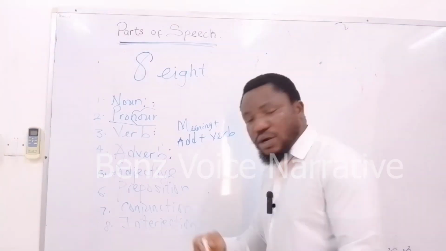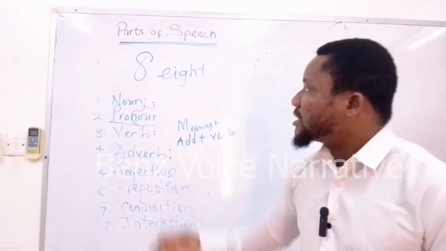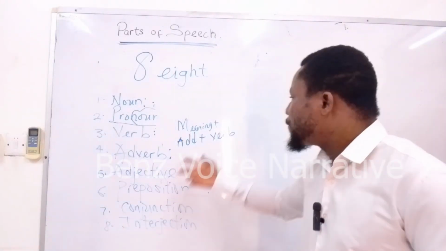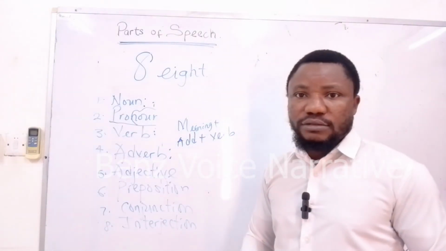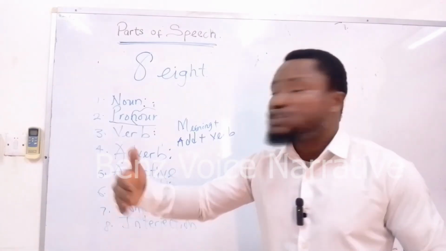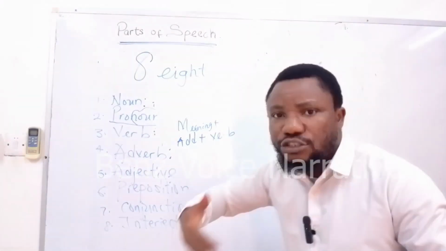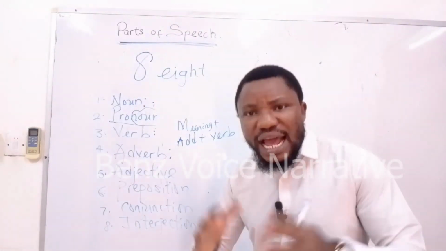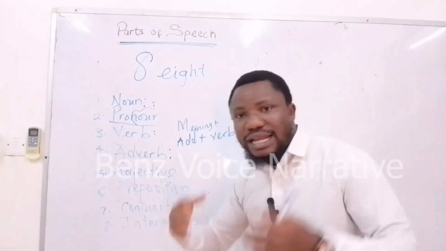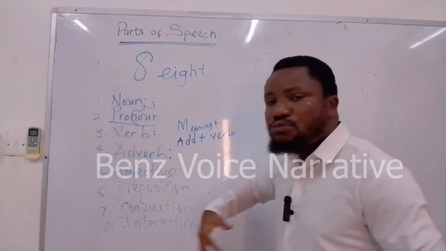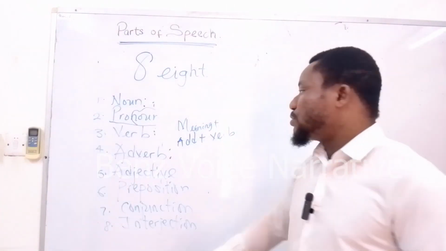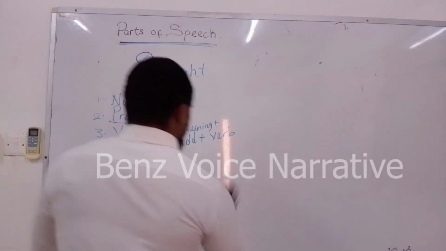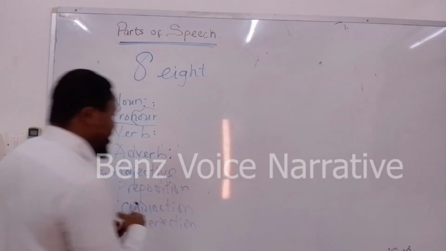Meaning plus verb. So an adverb is a word, a part of speech that adds more meaning, that modifies a verb. It reveals, it gives extra detail. An adverb is a word, a part of speech, a class of word that reveals more information, that gives extra detail about the action that is performed in a speech or in an expression.